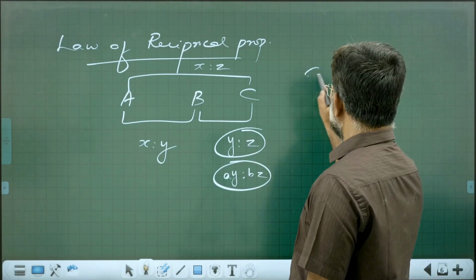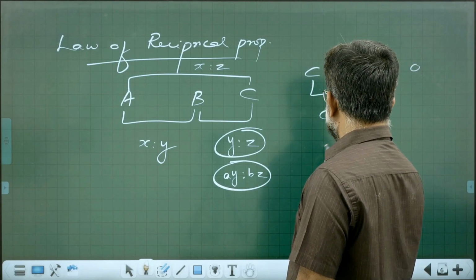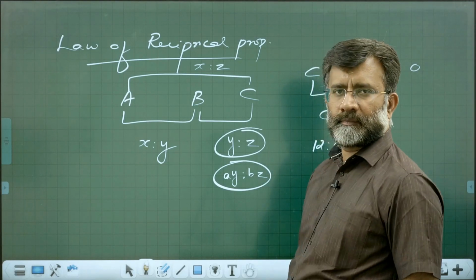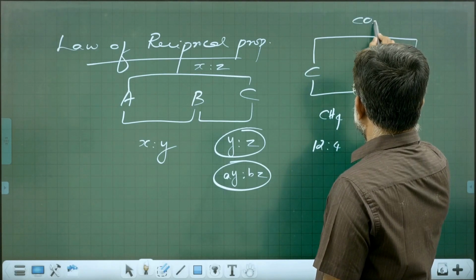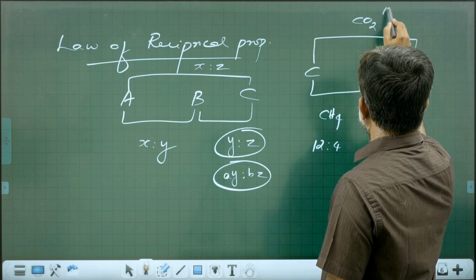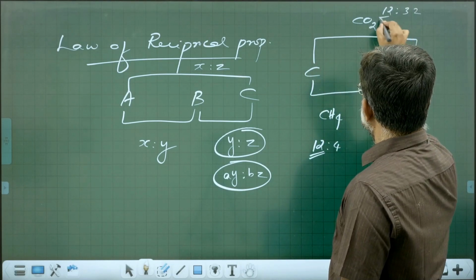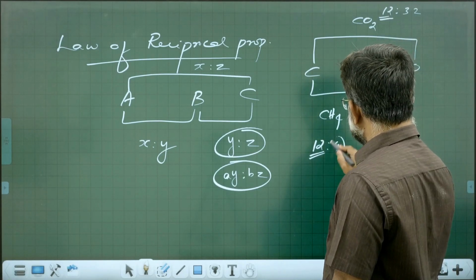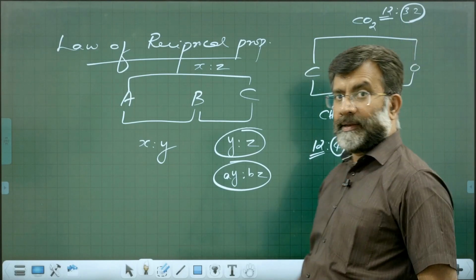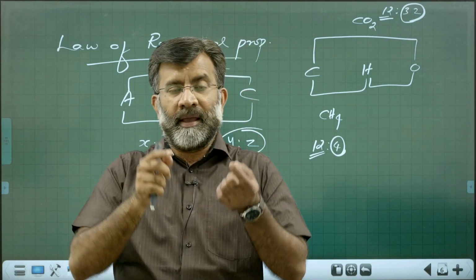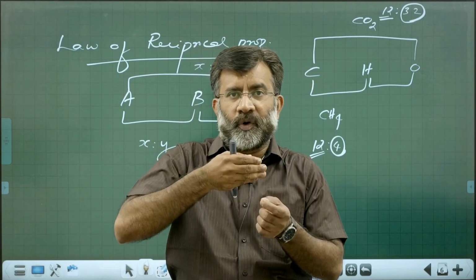For example, carbon, hydrogen, oxygen. Carbon combines with hydrogen, you get methane, in the ratio 12 is to 4. Carbon combines with oxygen, you can take carbon dioxide or carbon monoxide, I don't mind. It is 12 is to 32. Now you see, the carbon mass is fixed. Hydrogen here is 4, oxygen here 32, and now when they combine, their mass ratio will be either 4 versus 32 or a multiple of this 4 and 32.